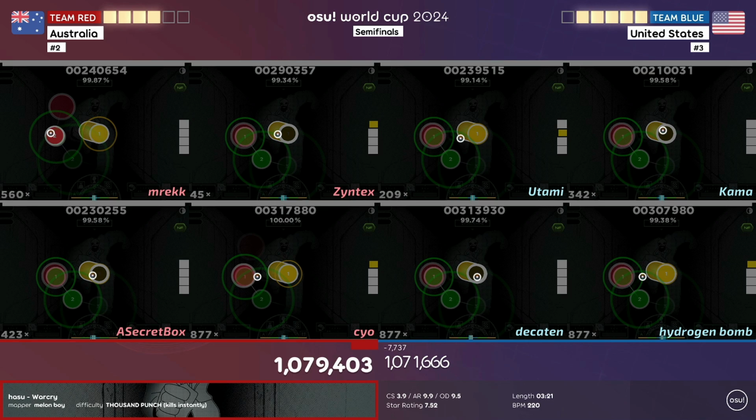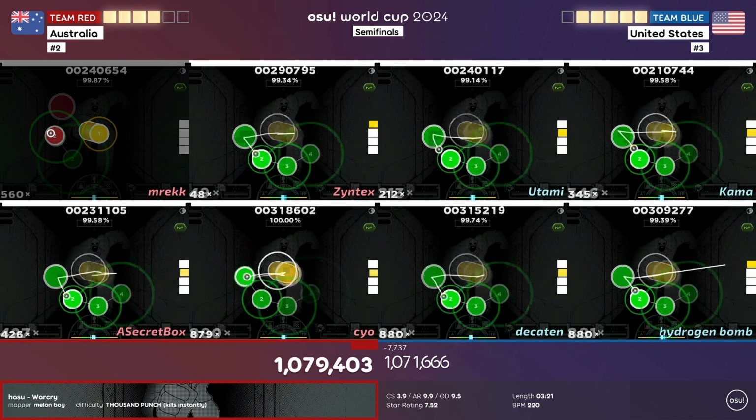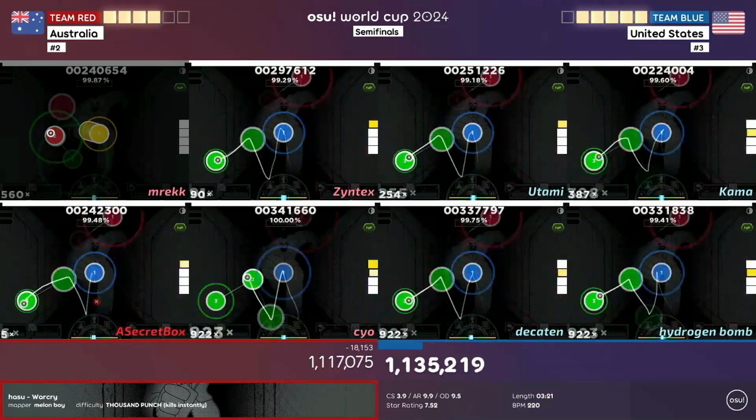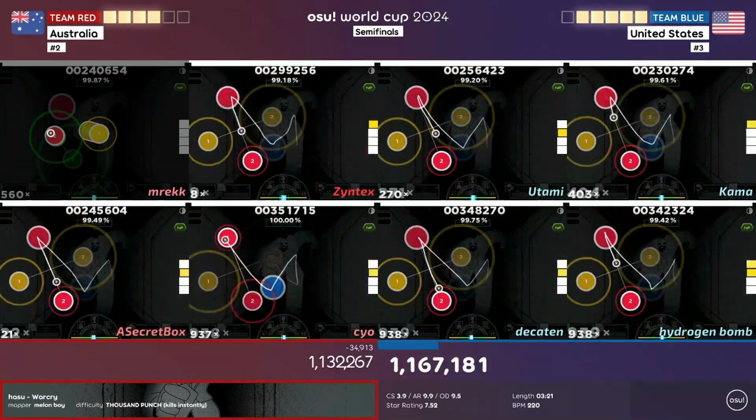Or at least that's what everybody initially thought, but it turned out to be something so terrible for one of the Australian players. That player happened to be Mrekk, the #1 player in OWC and one of the players on Team Australia. Now, what is one of the worst things that could happen to an OWC player during a tournament? Yeah, that's right, your internet.